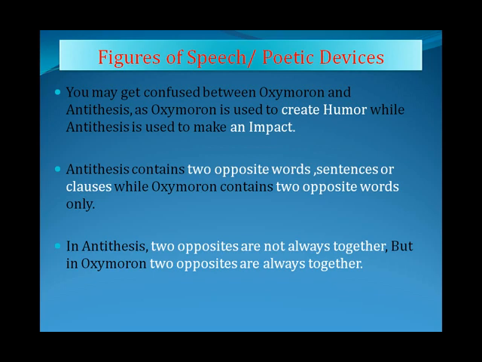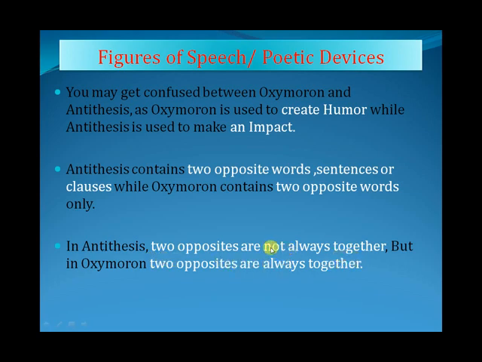Okay, look here. You may get confused between oxymoron and antithesis, as oxymoron is used to create humor while antithesis is used to make an impact. This is the most important thing between both of them, that oxymoron creates humor, it's for fun, and antithesis makes an impact. Look here, antithesis contains two opposite words, sentences or clauses, while oxymoron contains only two opposite words, antonyms, right? In antithesis, two opposites are not always together, but in oxymoron, two opposites are always together.